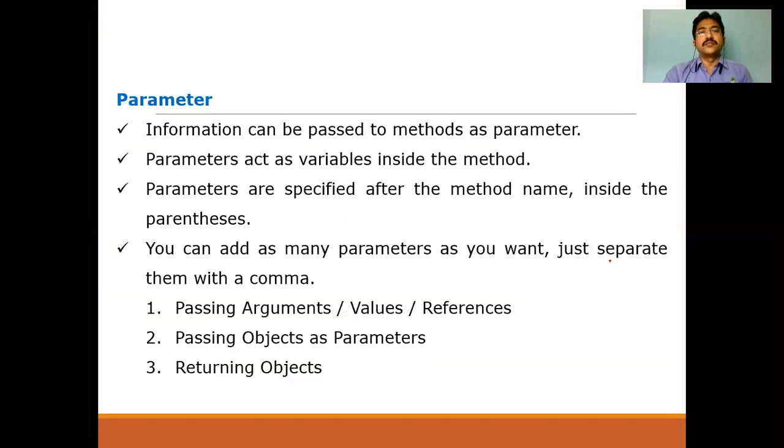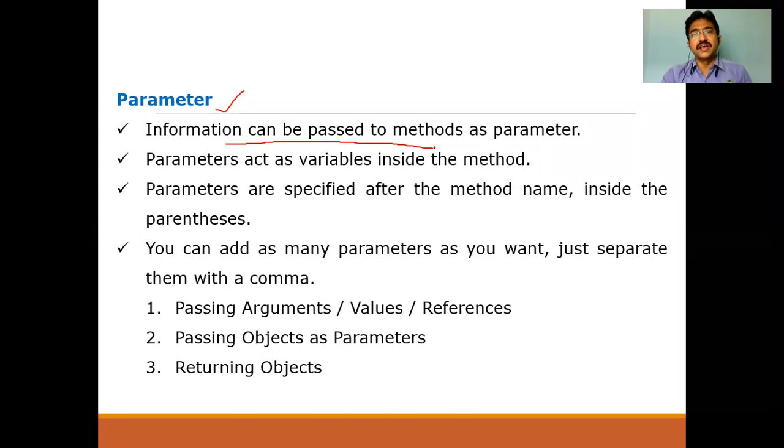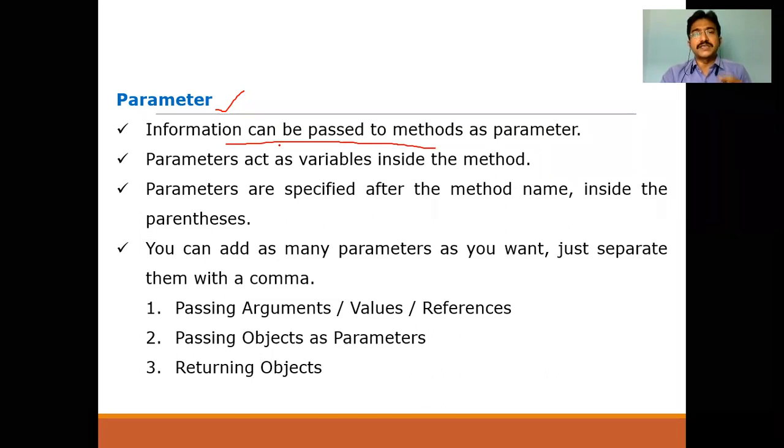Now, before starting this, let us know what exactly a parameter means. Parameters are how we talk to the method. When you want to do some computations in the method, we pass some information to it. Information can be passed to methods as parameters. So to pass the information to the methods, we use these parameters, and parameters act as variables inside the method.